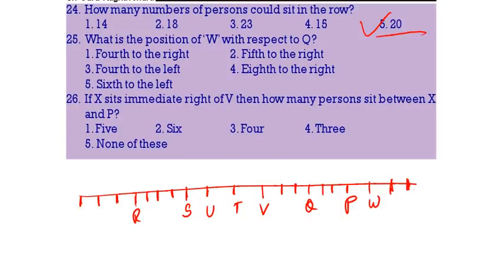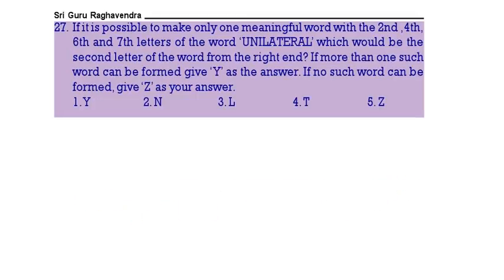Then what is the position of W with respect to Q? So 4th to the right. Then if X is on the immediate right of V, how many persons are there between X and P? Between X and P, 1, 2, 3, 4 persons are there. There are 4 persons between X and P. Now see the next one.